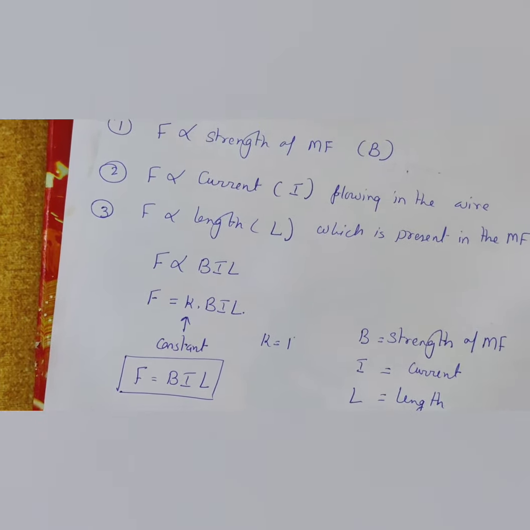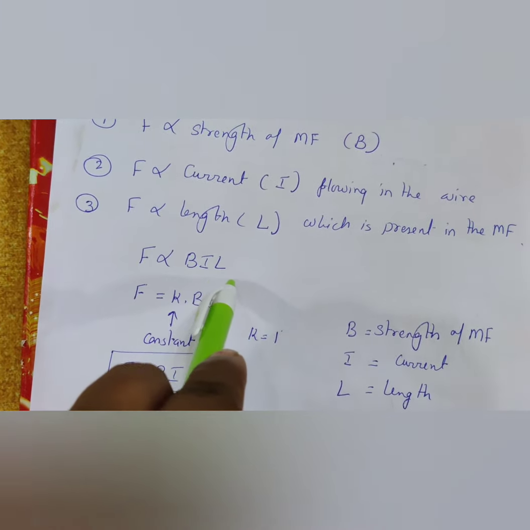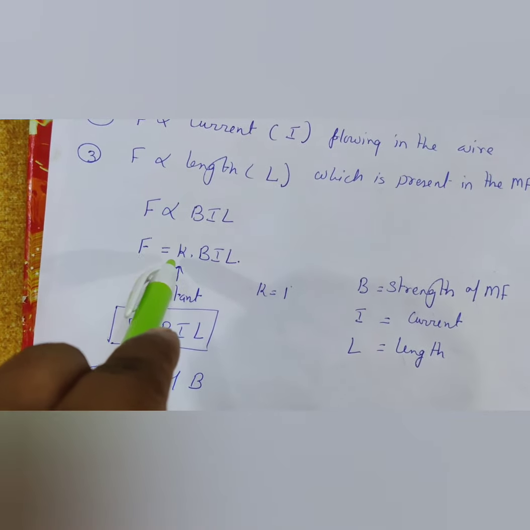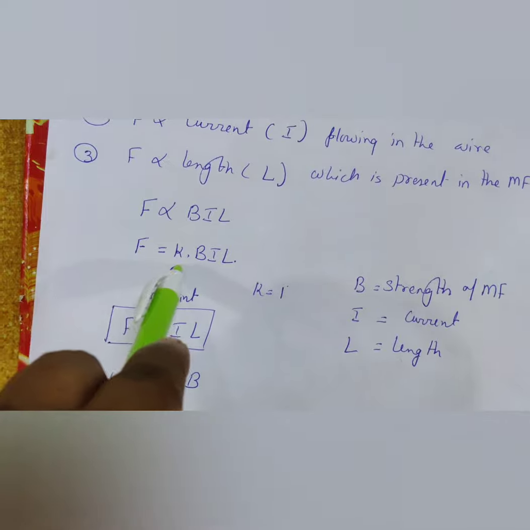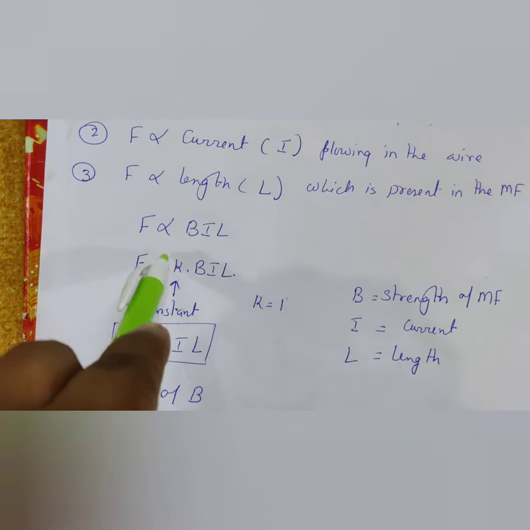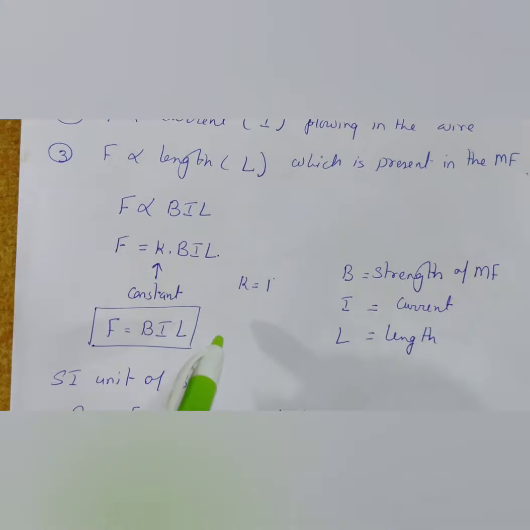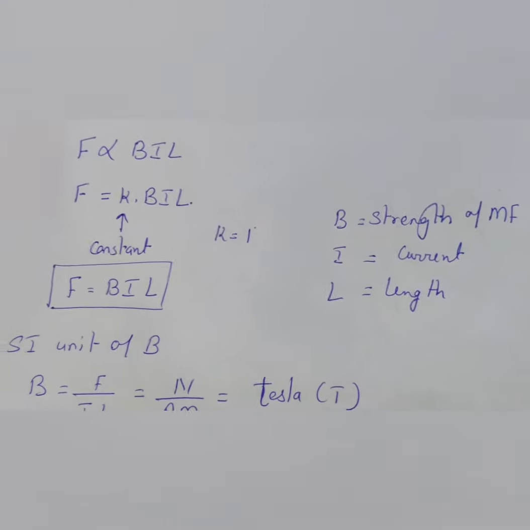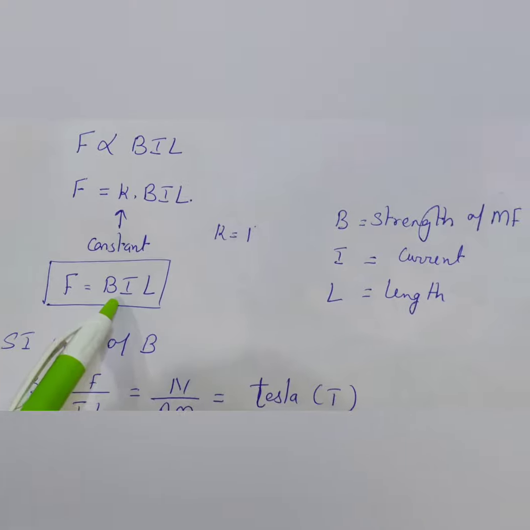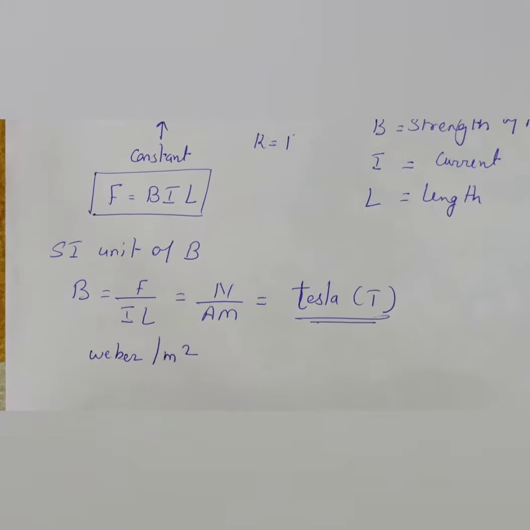So from the above three we can say that F is proportional to BIL. To remove the proportionality we have to put a constant to form an equation. So F equals K into BIL. Suppose the value of constant K is 1, then F equals BIL. B is the strength of magnetic field, I is the current, and L is the length of the wire.